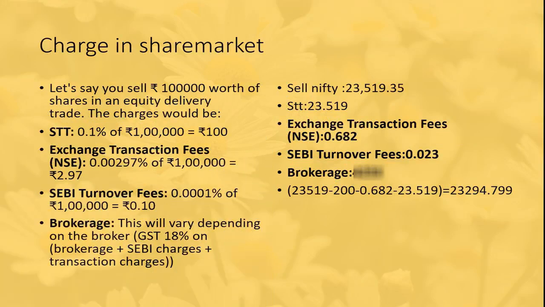Let's see what happens then. If you sell at 23,519, there will be charges for it. The exchange transaction fee, the SEBI turnover fee, brokerage and GST are added as percentages. If you subtract all the charges, you get 23,294.799. 23,294.799 is the value the FII gets after subtracting all the charges.